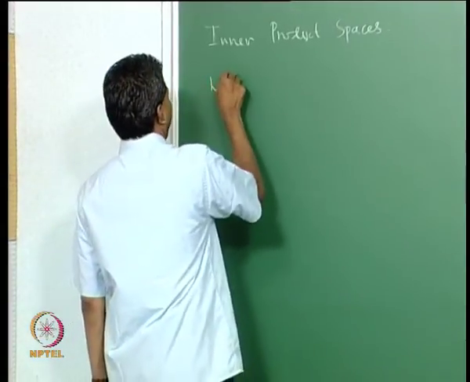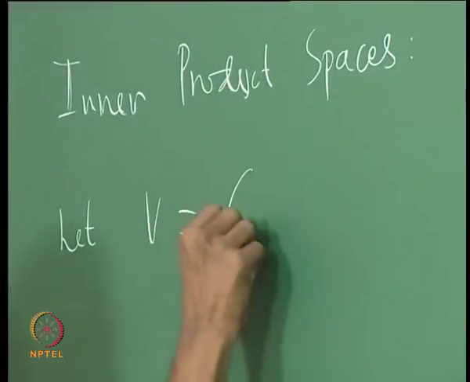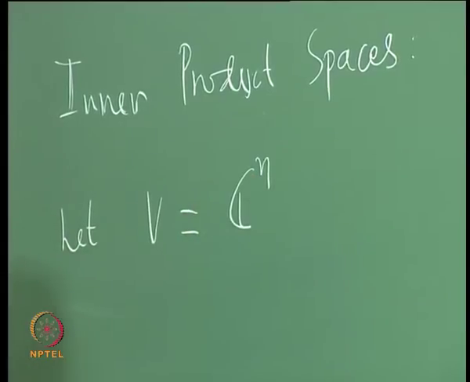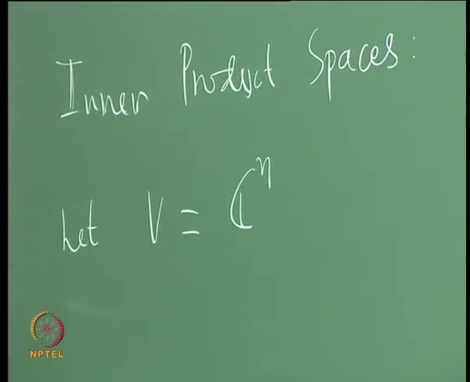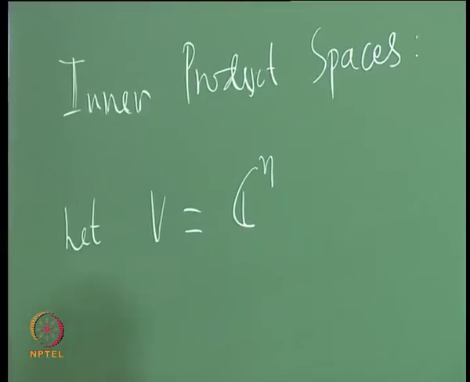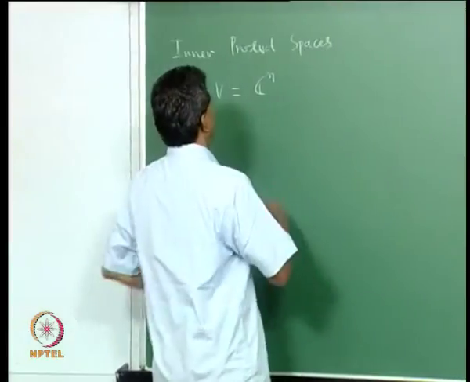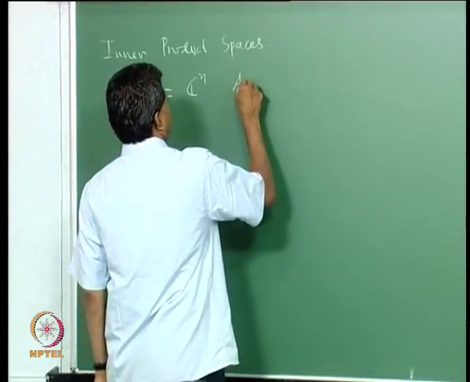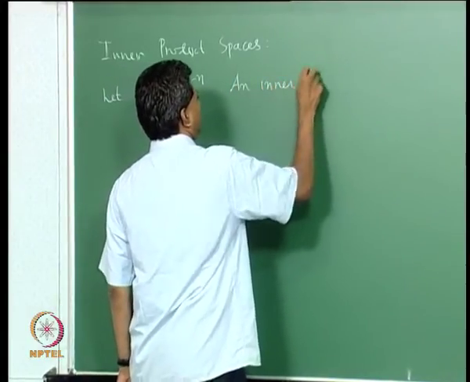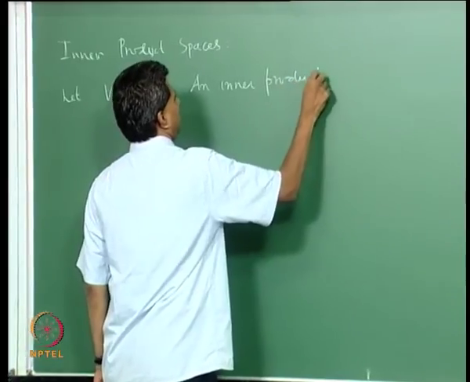So, I have V as Cn, the space of vectors with n coordinates, each coordinate is a complex number. Cn over C, that is the usual notation. V is Cn, an inner product on V,